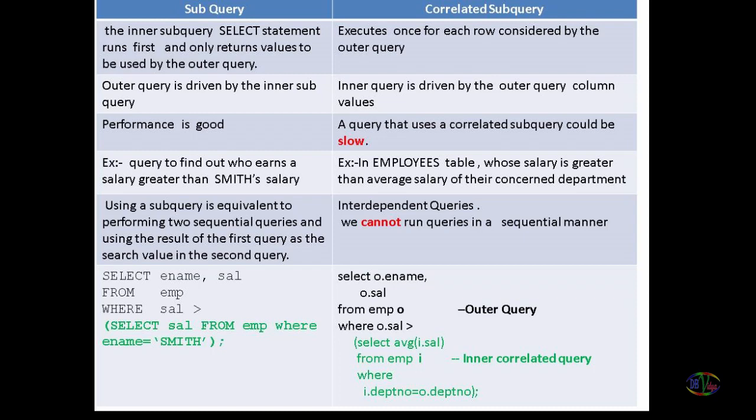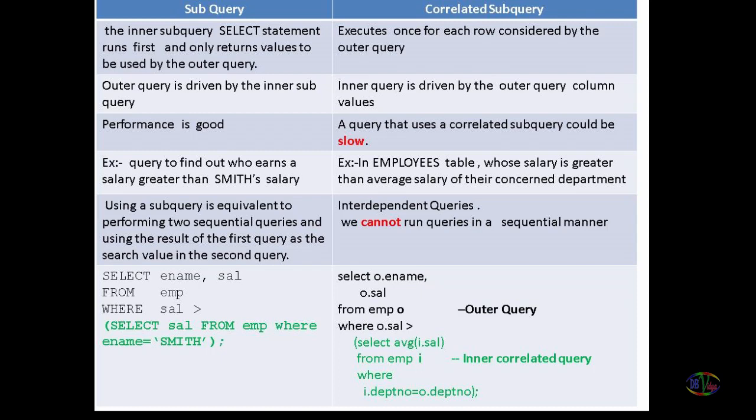Example for simple subquery, you can see: find out who earns a salary greater than Smith's salary. This could be a simple example for subquery. Using a subquery is equivalent to performing two sequential queries, using the result of the first query as a search value in the second query. You can think in this manner, and you can also see one simple select statement which shows you a simple subquery.